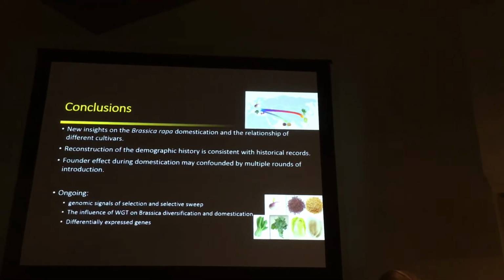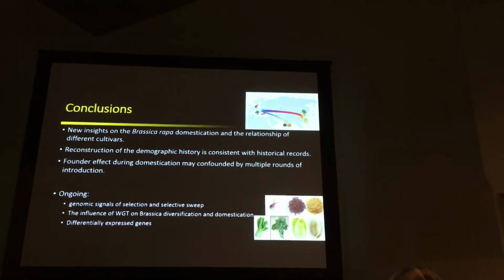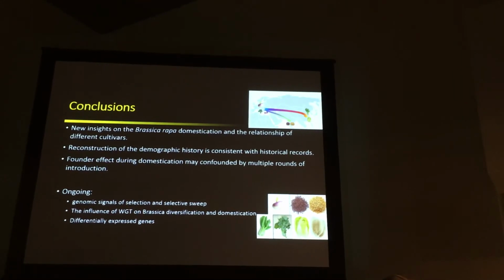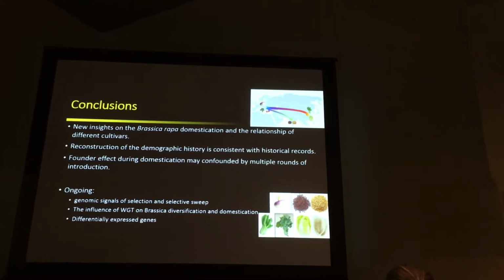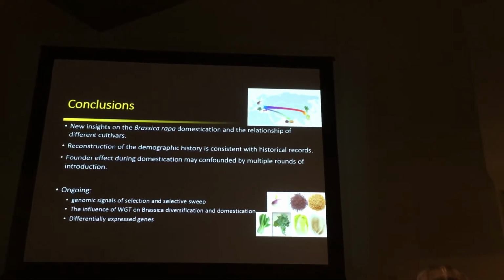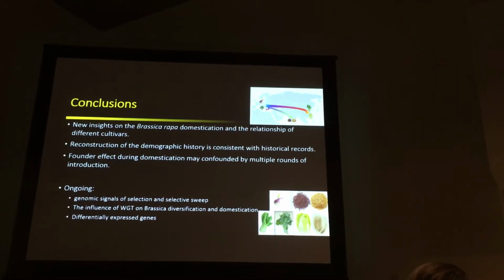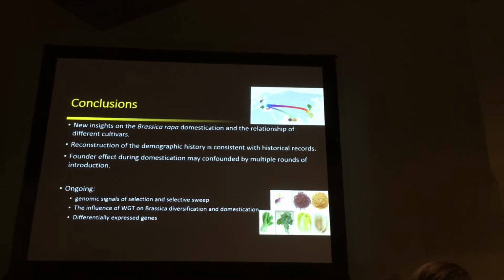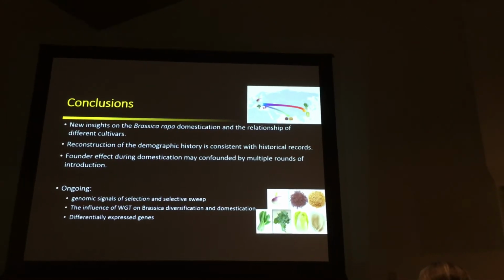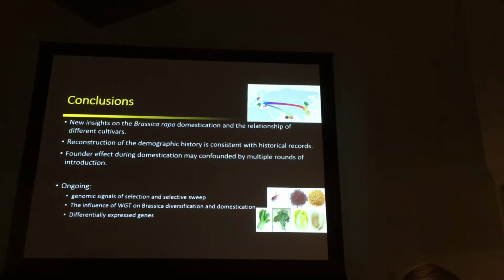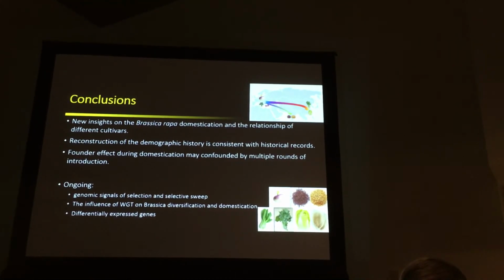Based on our results, we conclude that the founder effect during domestication may be confounded by multiple rounds of introduction. As I mentioned early in this talk, we have a lot of ongoing analysis looking at genomic signals of selection in these different crops. We also performed gene differential expression analysis on these crops, and we are trying to address whether the whole genome triplication of the Brassica genus has some influence on the diversification of these crops, but I don't have time to talk about it. I'd like to discuss those things maybe after this.